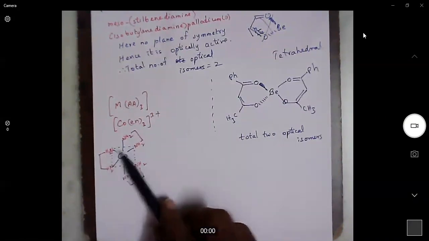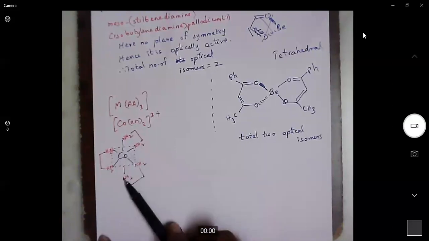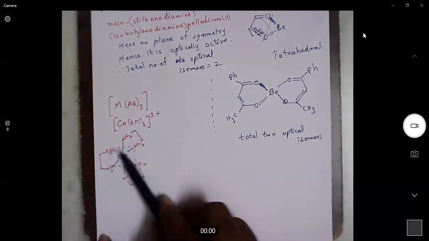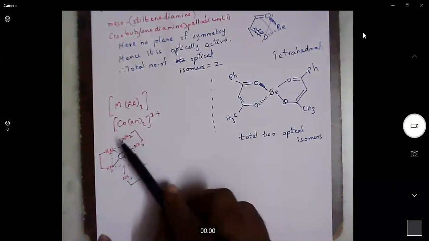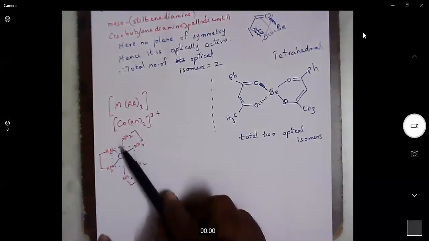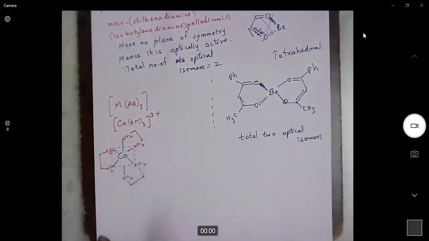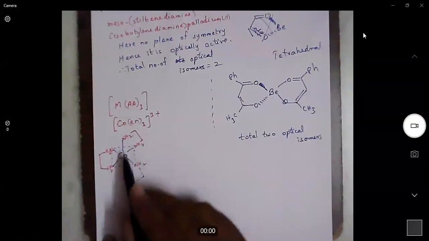For example, if you take the molecular plane as the plane of symmetry, then the four amine groups are in plane, so they will possess a plane of symmetry, no problem. The ligand which is above the plane and the ligand which is below the plane also possess it, because they are mirror images of each other. So when we consider these amine groups, there is no problem.